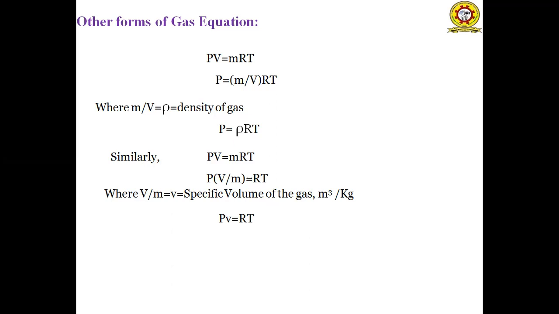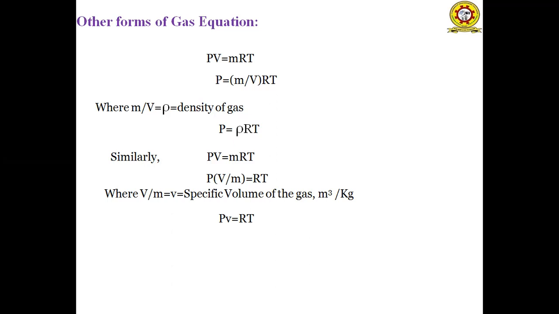Volume is represented by the capital letter V and the specific volume is represented by the small letter v. The unit of v is meter cube per kg. By replacing V by m as small v and substituting in the above equation, we get Pv = RT.